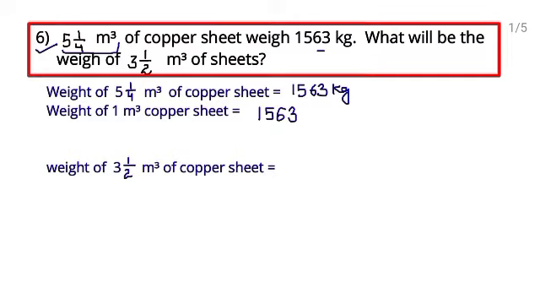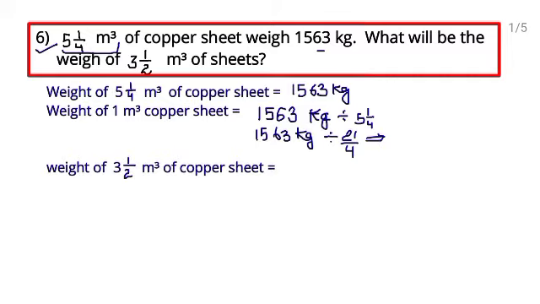1563 is already a fraction, so I will not write a denominator. I will put the division sign here and write 5 whole 1 upon 4 here. 5 whole 1 upon 4 is a mixed fraction, so you can write it as an improper fraction. 1563 kilogram. This is 4 5s are 20 plus 1, 21 upon 4, right?